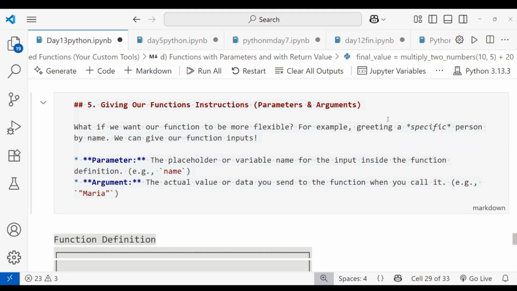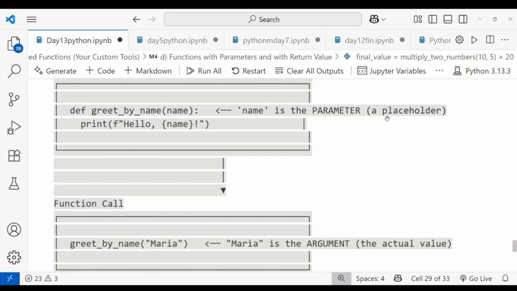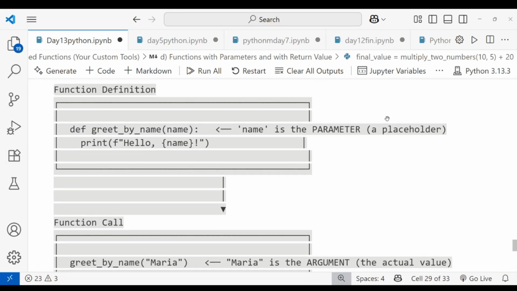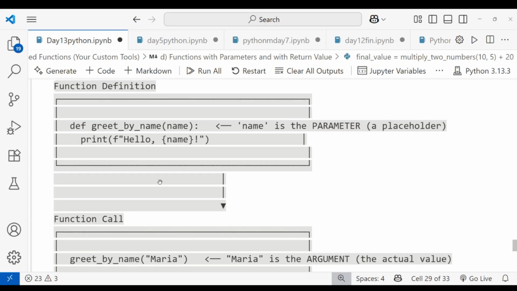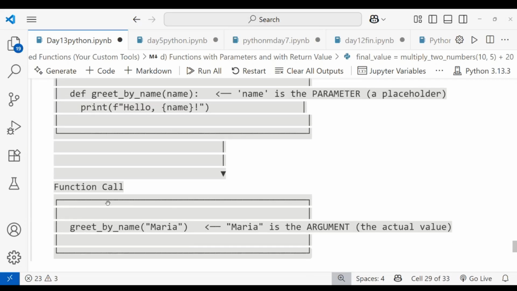Okay. Let's do this one. Let me explain this diagram, then you can easily understand. I'm taking here the function definition. This is a name, and the name is called a parameter, also called a placeholder. So we print that one using the string and pass this value to this name. And here I have to mention your code. After that you have to do the function call.